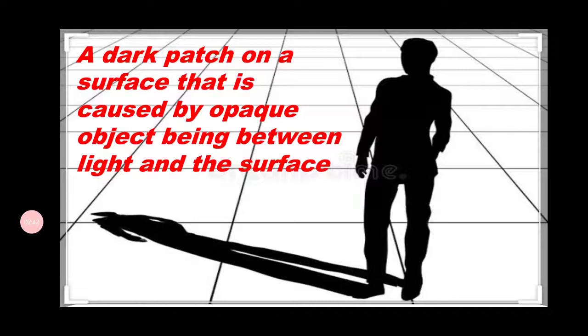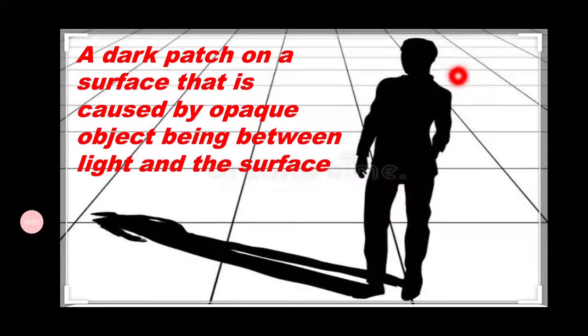So first of all, what is a shadow? To understand it in detail, a shadow is a dark patch on a surface that is caused by an opaque object being placed between light and the surface. To form the shadow, consider a human standing on the ground.